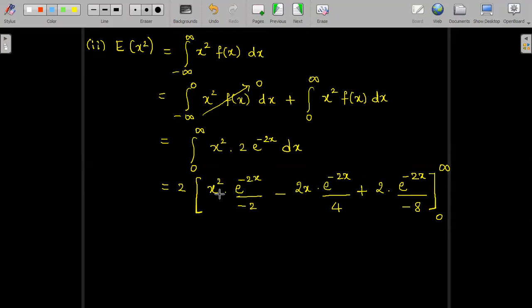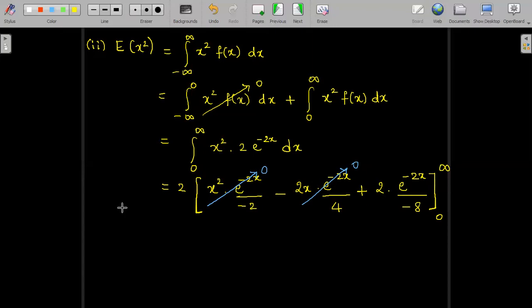It's because when the upper limit x is infinity, e power minus infinity is 0. When x is 0, x square is 0. Similarly, it is happening for the second term. When x is infinity, e power minus infinity is 0, so the upper limit is 0. When x is 0, the lower limit is also 0. And hence, straight away we can strike these off. Since both upper and lower are 0, we can write it down like this and make it 0 directly.